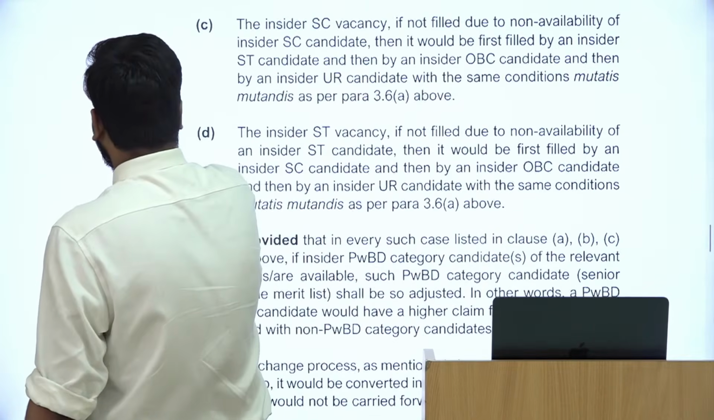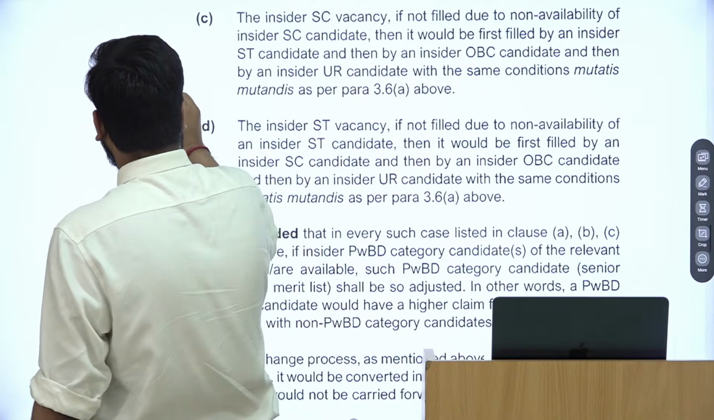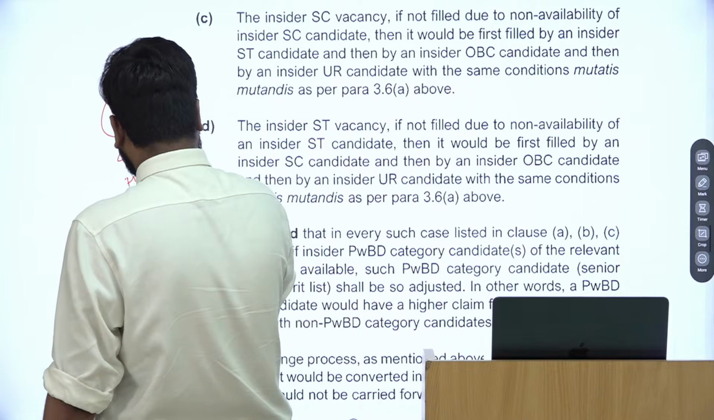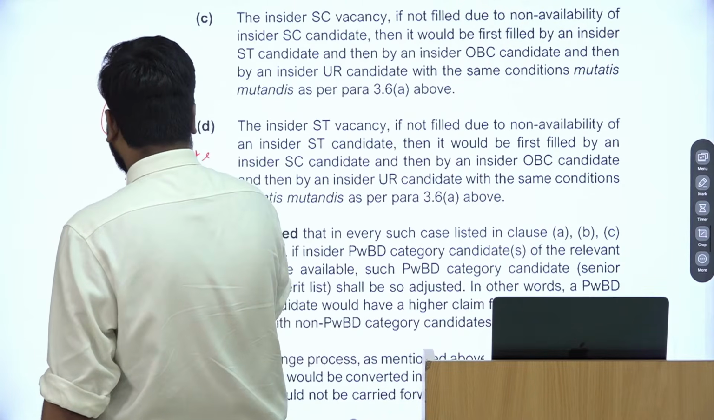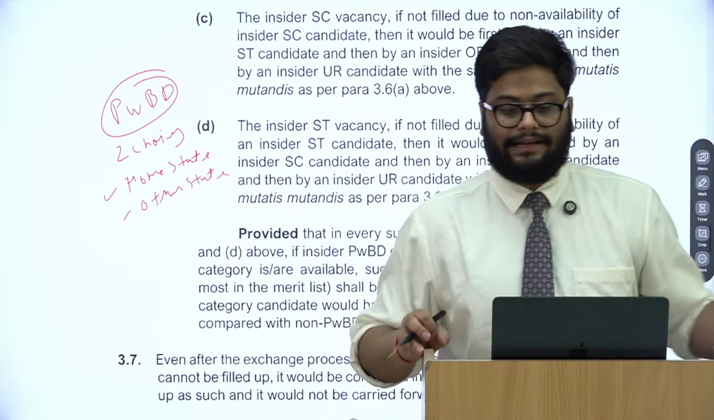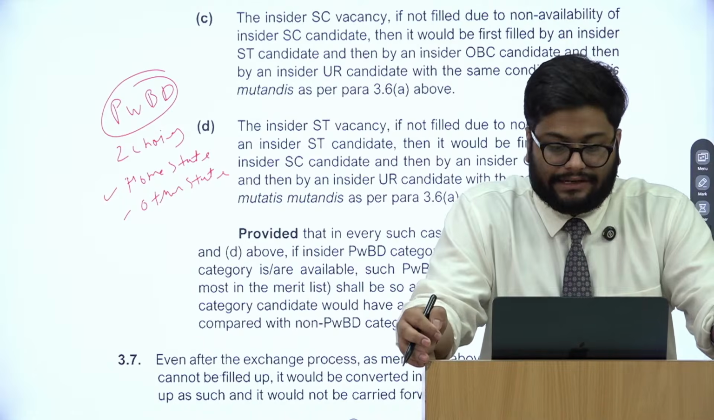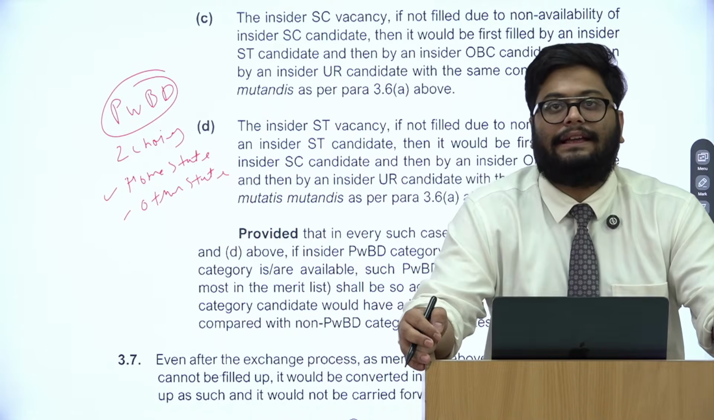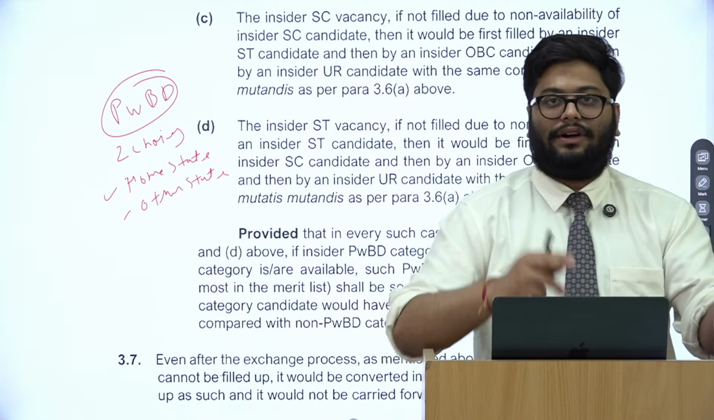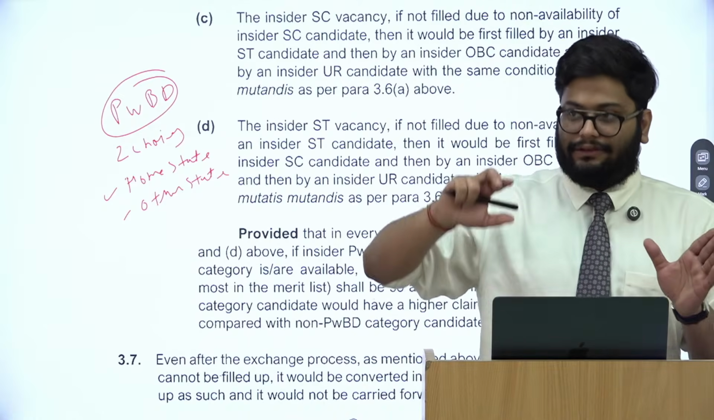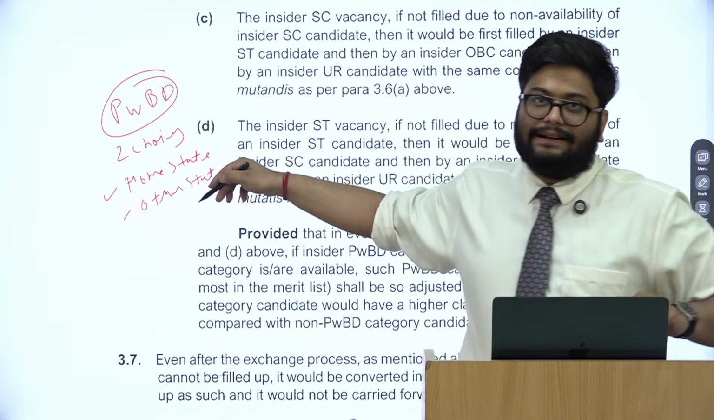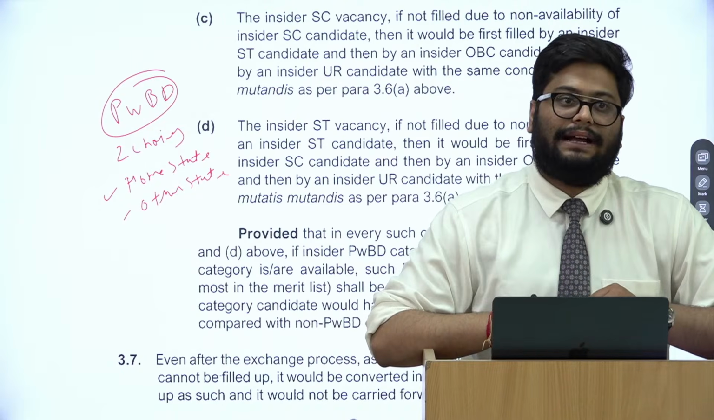they have been given two choices: either to fill their home state, I mean they will of course fill in the home state, and also the other state. It is kind of mandatory for the government to give them either their home state or the other state of their choice. If not, then create a vacancy, right? So the policy of exchange says that if you do not get an insider vacancy, before converting that insider vacancy to an outsider vacancy, PwBD candidates will get a chance to compete for that vacancy.